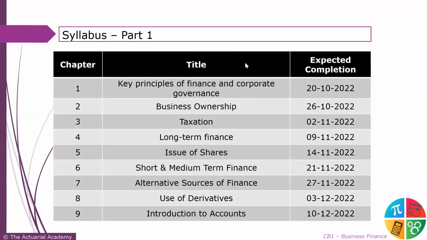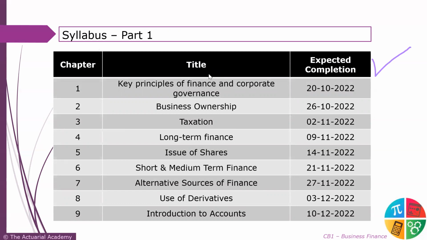Starting with some of the chapters of CB1, I won't definitely go into a chapter till now. Chapter wise, we'll start. We have already started our batches from 15th of October, and chapter wise lectures would be recorded, or live lectures would be conducted and sent to you post tomorrow. So this is how we'll be starting our batches. Here I'm just mentioning the details of each and every chapter just so that you can get an idea. As you can see towards the right hand side, there's a column for expected completion. So these are our conservative targets for completion of this portion.